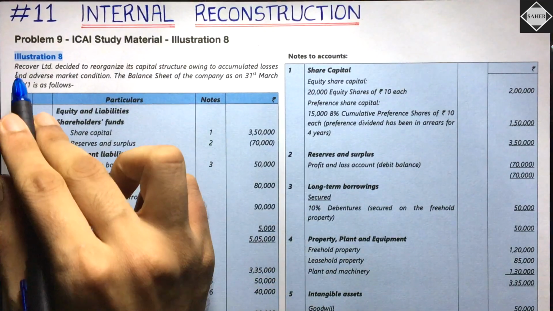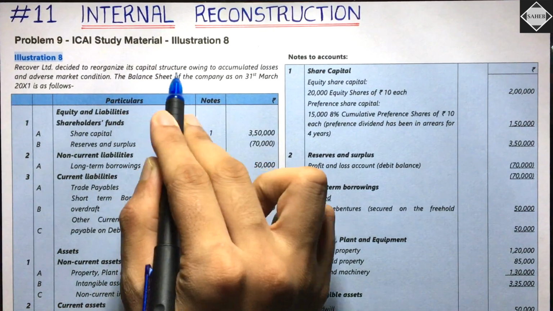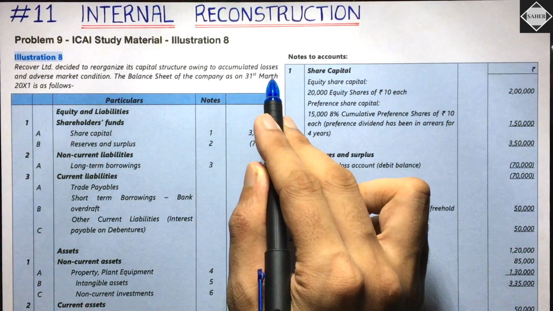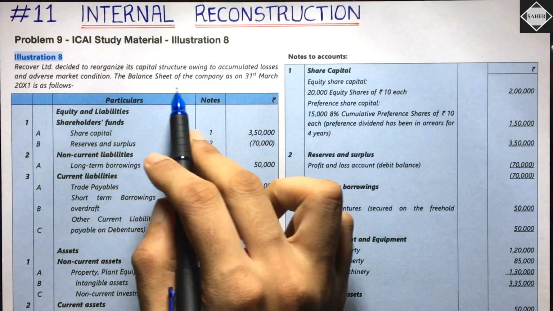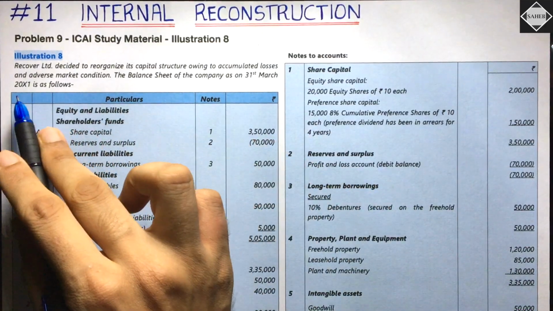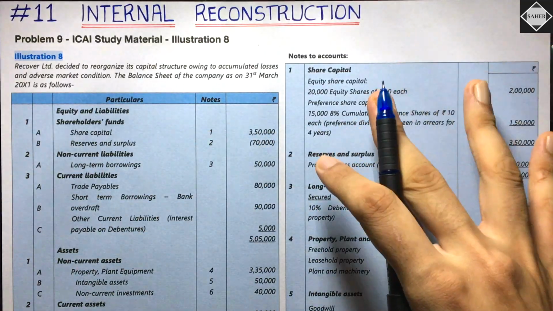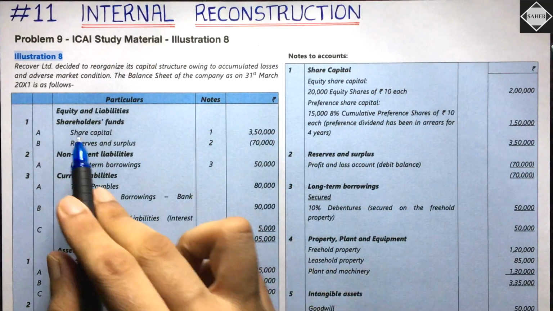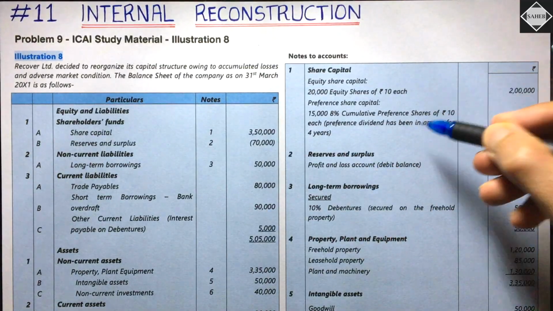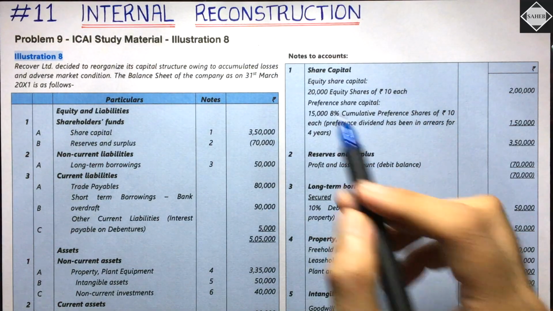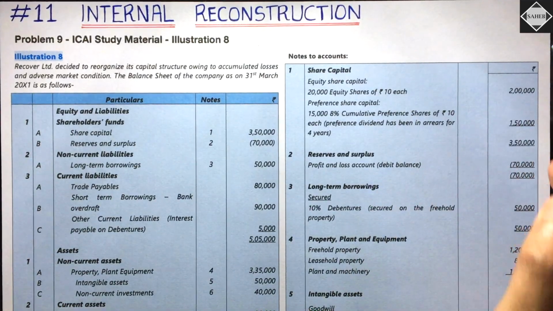Recover Limited decided to reorganize its capital structure owing to accumulated losses and adverse market conditions. The balance sheet of the company as on 31st March 2021 is as follows. We have been given the balance sheet and notes to accounts. First we have share capital, note number 1, 3,50,000, which consists of equity share capital and preference share capital. 20,000 equity shares with a face value of rupees 10, 2 lakh in total.